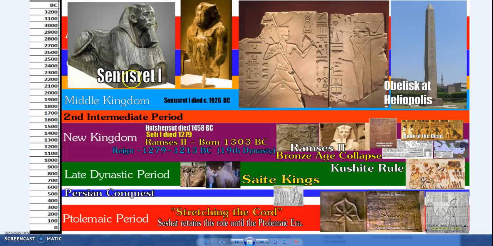Again, there were several pharaohs, but Senusret the First was an interesting one, because the oldest known surviving obelisk, from around 2000 BC, is in Heliopolis, and it is inscribed with his name and some of his victories. Senusret also expanded Egypt into foreign lands as well.